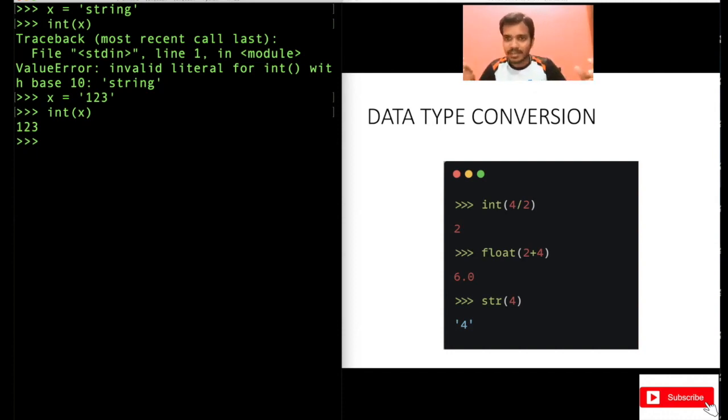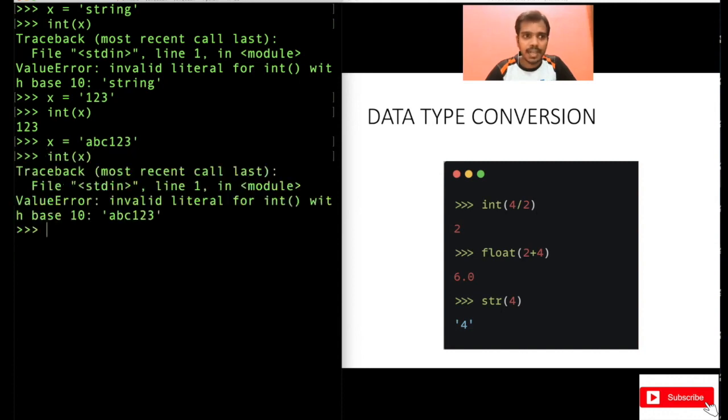But if you do not have something in base 10, that is decimal, if you do not have digits in the string, it should be all digits, then only can you convert it. Let's see this, ABC123, right? Try to convert this. Again, you got the error because ABC is not an integer. It will show you some error. So you cannot convert everything to everything, right? There's a limit. You can convert some data types into another, but not everything. So remember that.